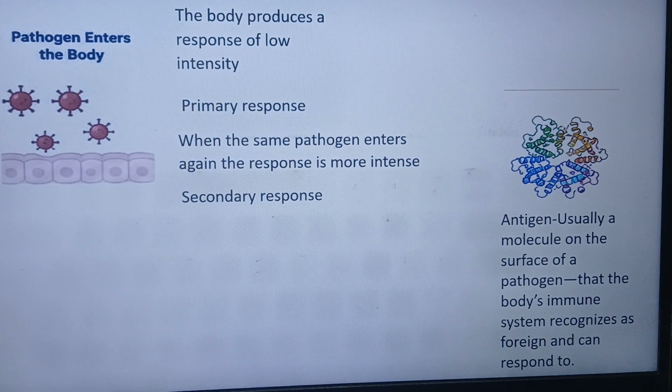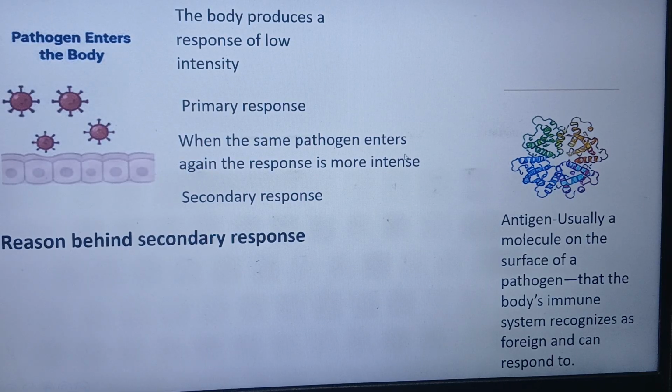That we have already known is the primary response. What about the secondary response? Now let us find the reason behind the secondary response. It is very interesting that whenever our body encounters the antigen for the first time, special types of cells are formed in the blood, and those cells are known as memory cells.